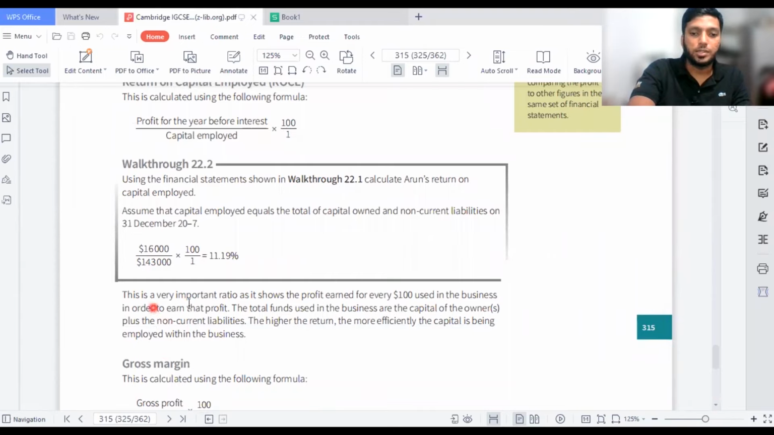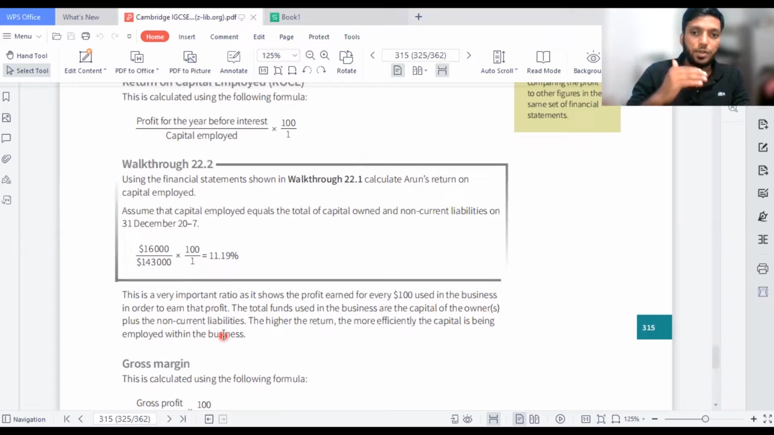This is a very important ratio as it shows the profit earned for every $100 used in the business. In order to earn the profit, the total funds used in the business are the capital of the owners plus the non-current liabilities. The higher the return, the more efficiently the capital is being employed within the business. So when you compare, for example, last year 10% and this year 11.19%, then of course the company has done a great job. So here the percentage should increase when you compare with the previous figures.